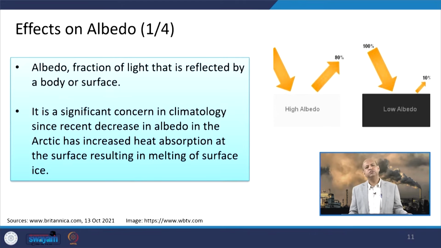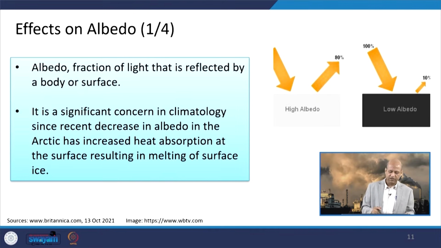So, albedo is basically the fraction of light which is reflected by a body or surface. This reflectivity is influenced by particulate matter and air pollution, because that surface is basically either damaged or the reflectivity may be enhanced depending upon the physicochemical characteristics of aerosols.